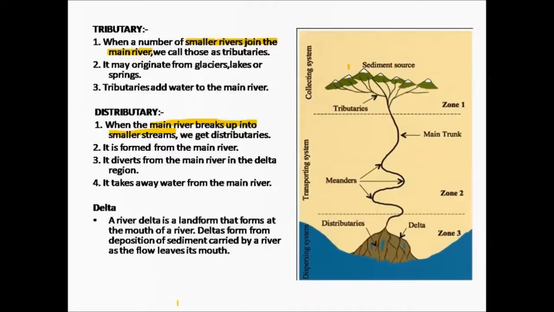Next, we will see what is meant by a distributary. In zone 3 of the picture, you can see an example of distributary. That is, the main river breaks up into smaller streams or rivers called as distributaries.